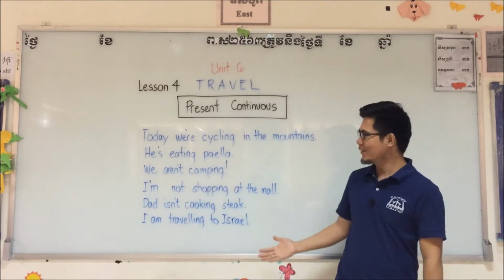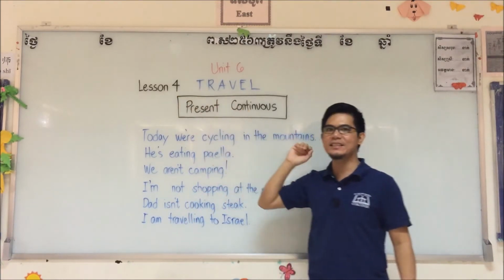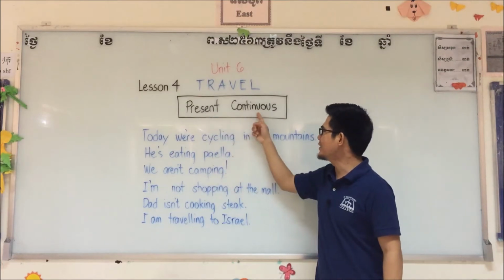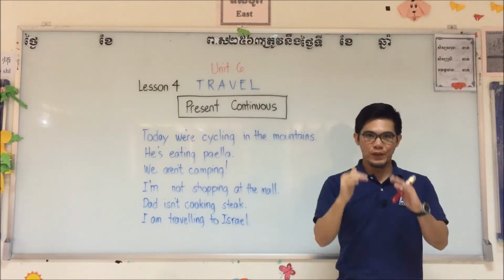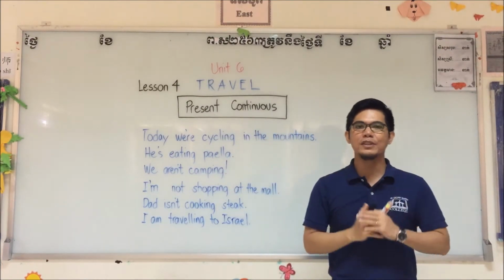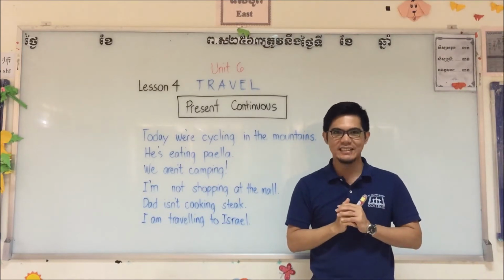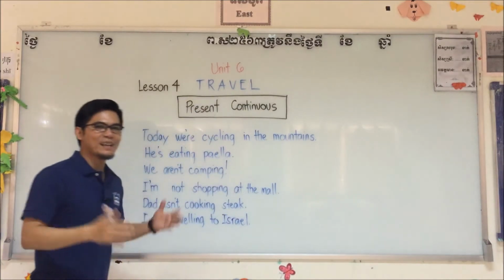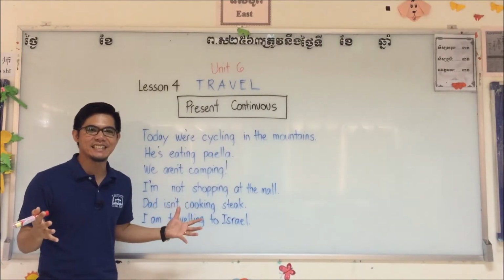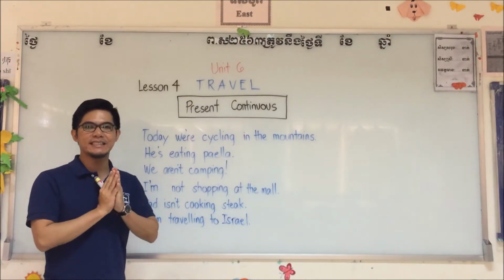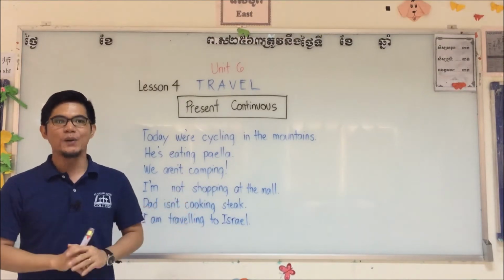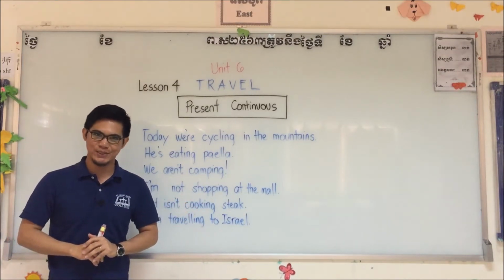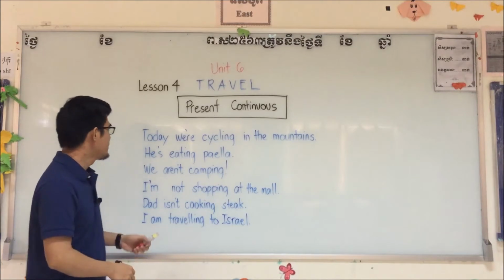Alright, now, lesson number 4, it's still all about present continuous verbs in ing, but we will use it in sentences. Are you ready? I have here 6 sentences. And out of these 6 sentences, we will have our rules. Let's read first.